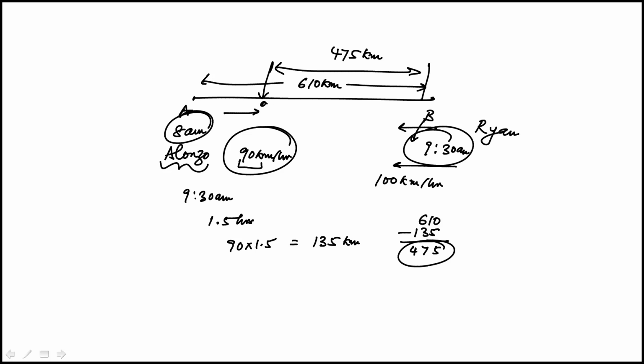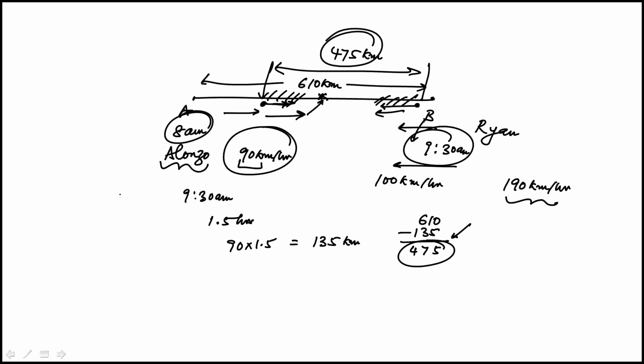Now, both of them are driving in that direction, right? So we can't just do Ryan's speed and divide 475 by that because Alonso is also moving here. So to find at what point they will meet, we have to add their speeds because Alonso is gaining 90 kilometers an hour and Ryan is gaining 100. So their combined speed is 190 kilometers per hour, meaning that's the pace at which they are covering this distance on both sides. And when they both have covered that distance collectively, that's when they will meet.